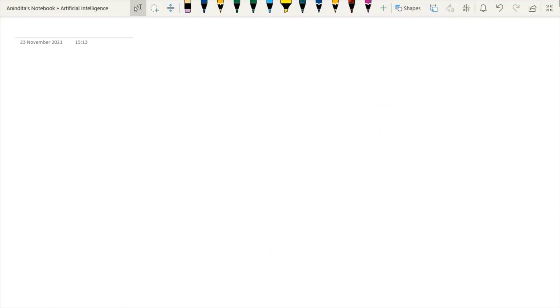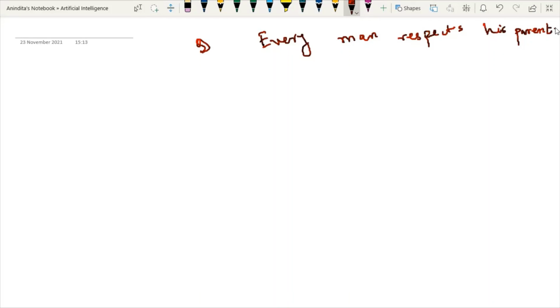Now we will do another difficult one. The question is, say, every man respects his parent. Now let's try this one. First, which quantifier should we use?